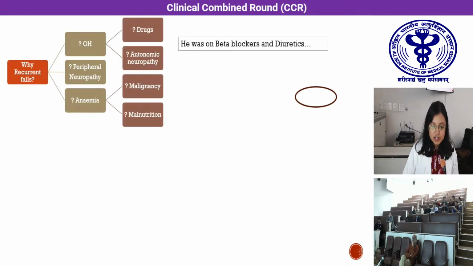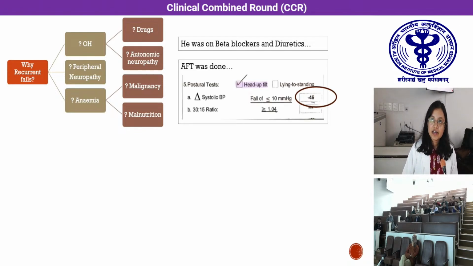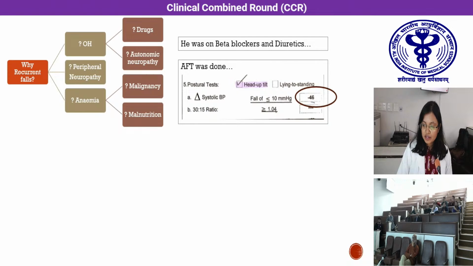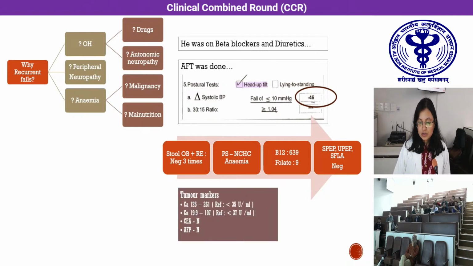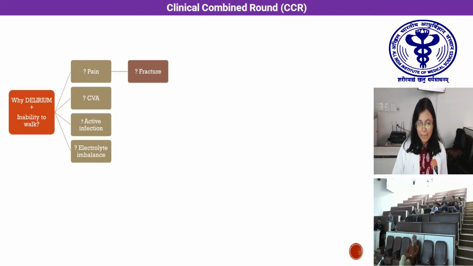For orthostatic hypotension, he was already on beta blockers and diuretics. We further did the AFT, which showed a fall of 46 mm of Hg even in the head-up tilt position. For the anemia workup, stool OB was negative three times. Peripheral smear showed normocytic hypochromic anemia. B12 and folate levels were normal, and multiple myeloma workup was negative. For suspicion of malignancy, we did tumor markers, which showed CA125 and CA19.9 were mildly elevated.